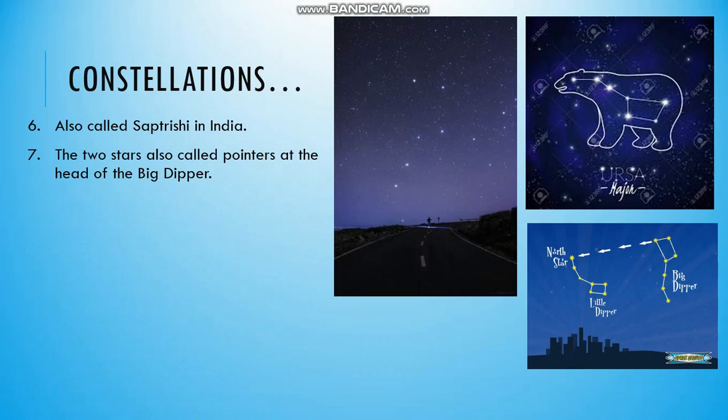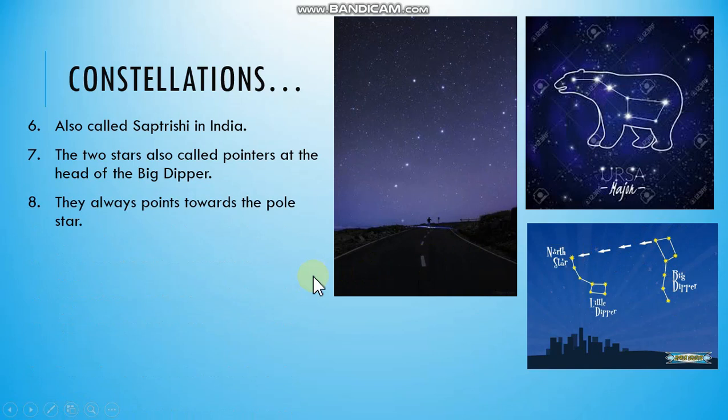The 2 stars, also called pointers, at the head of the Big Dipper. See, this is your Big Dipper. And there are 2 stars at the head. These 2 stars are called pointers because they are pointing towards a particular star that is called North Star.